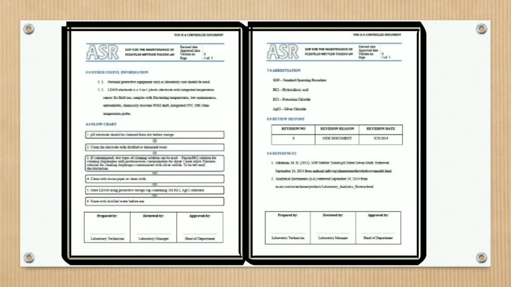Then the last page indicates abbreviations that have been used, then review history, the time when it has been reviewed, and last is references. And again at the end you can see the table of prepared by, reviewed by, and approved by.